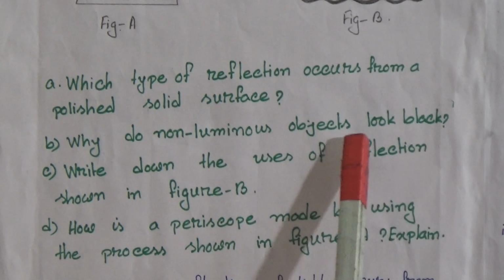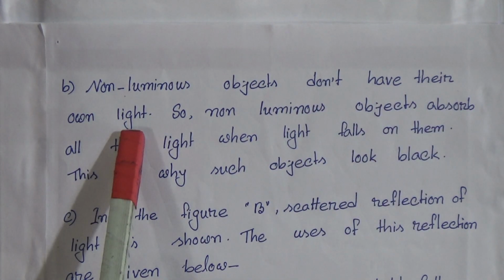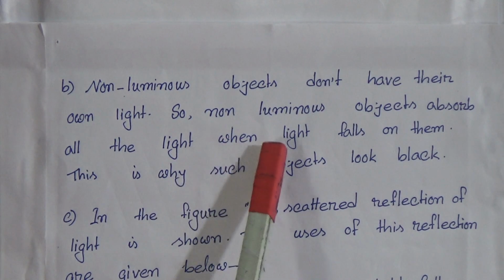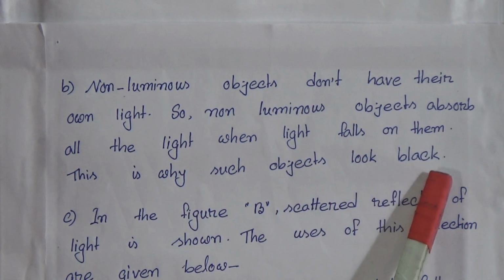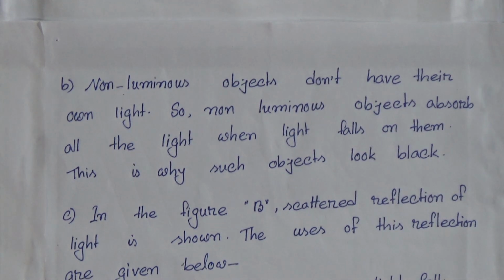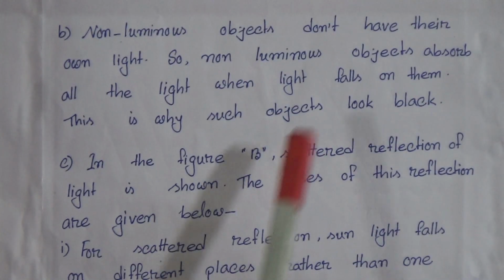Why do non-luminous objects look black? The answer: Non-luminous objects do not have their own light. So non-luminous objects absorb all the light when the light falls on them. This is why such objects look black. So non-luminous things look black because they absorb all the light.